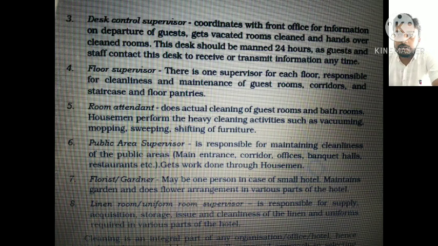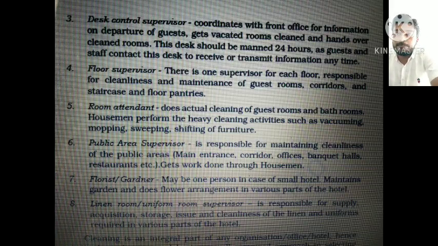When the guests' departure is taking place and the rooms are getting vacated, the desk control supervisor collects this information, and finally this is given to the assistant or the executive housekeeper. So this desk should be manned 24 hours.